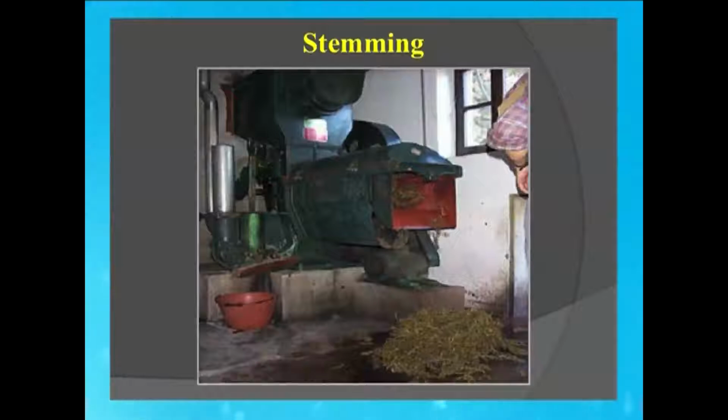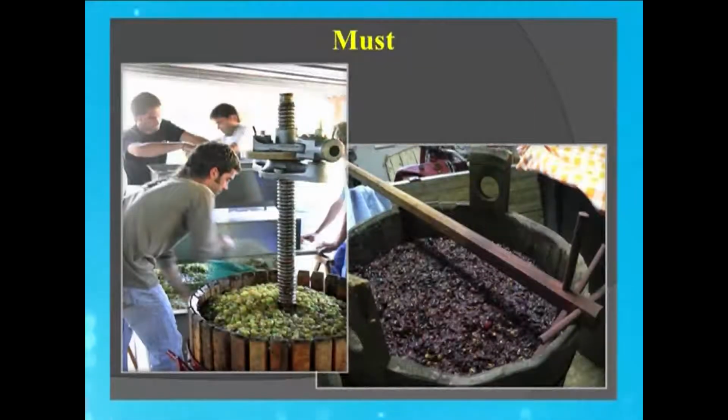We generally go by the name of destemming, where stems are removed, and the same machine also crushes the grape and generates the liquid which is known as must. We can see here the conversion of the grape into must. It is done by hand, but a machine can also do the same thing. So this is of white grape, this is of red grape.